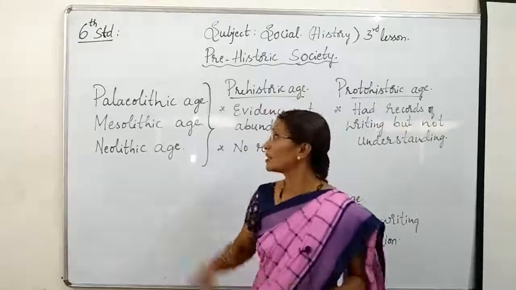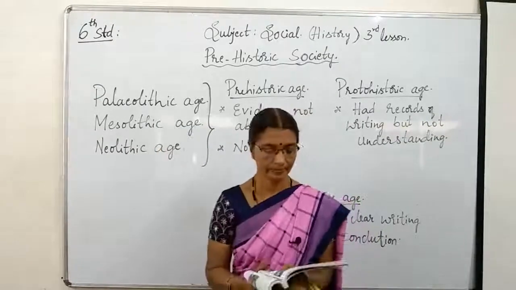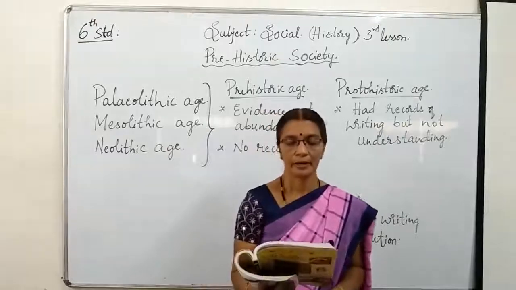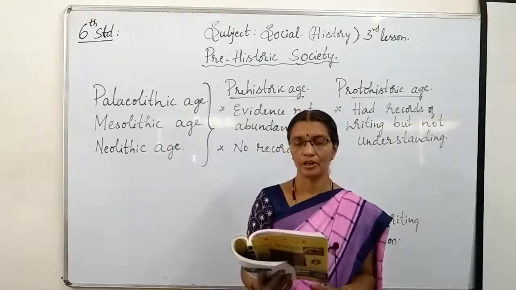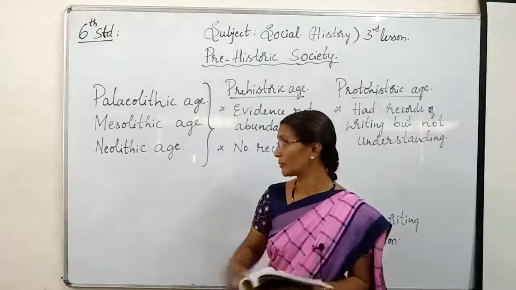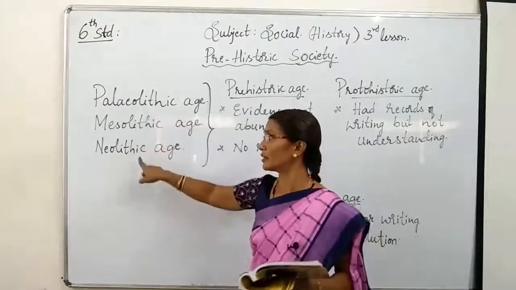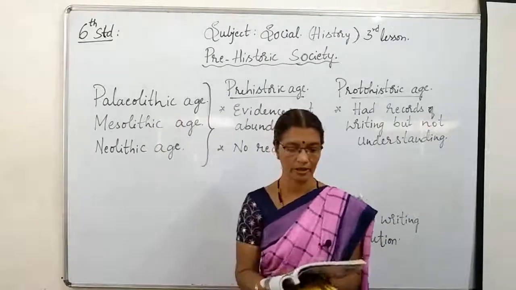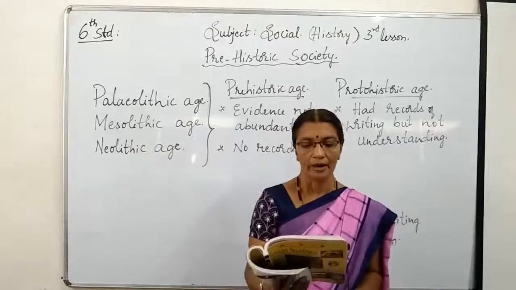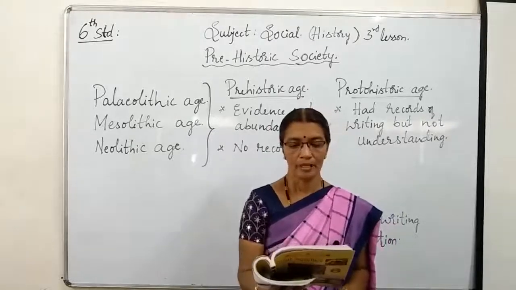Now, second is the Mesolithic Age. This is the period between the Paleolithic and Neolithic Age. So, this will come in between these two, Paleolithic and Neolithic. This is known as the Mesolithic Age. And hence, it is called the Mesolithic Age.